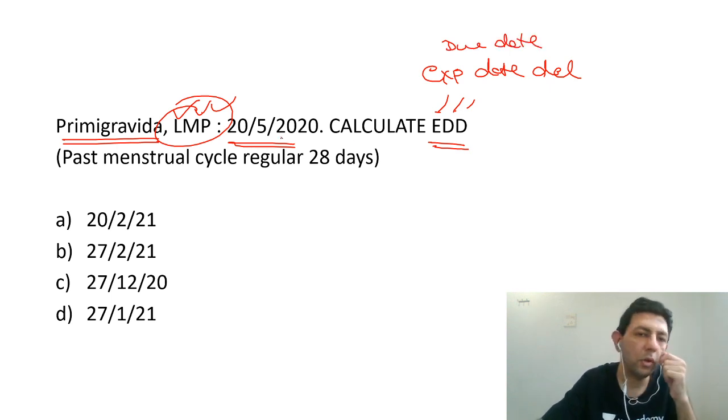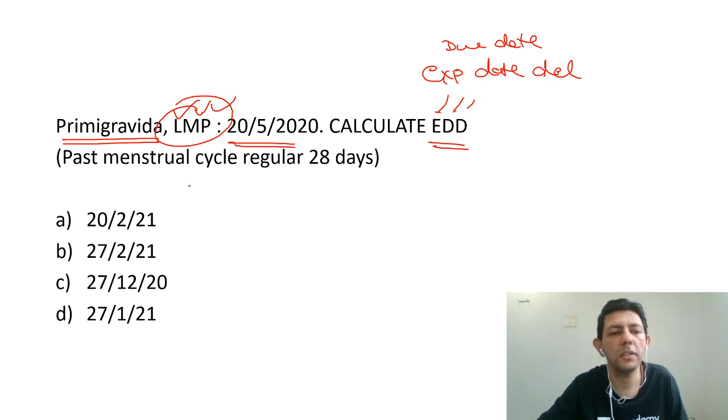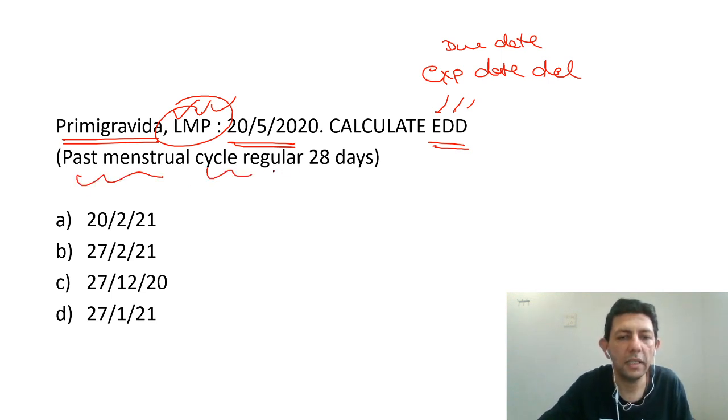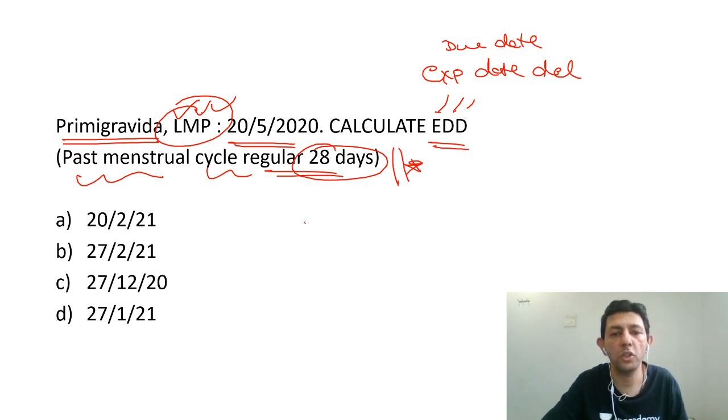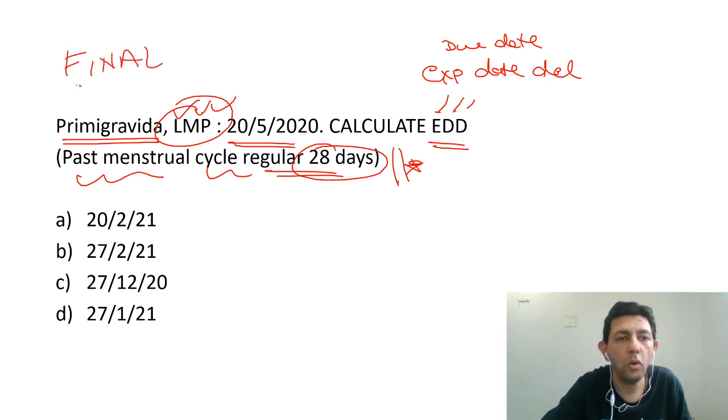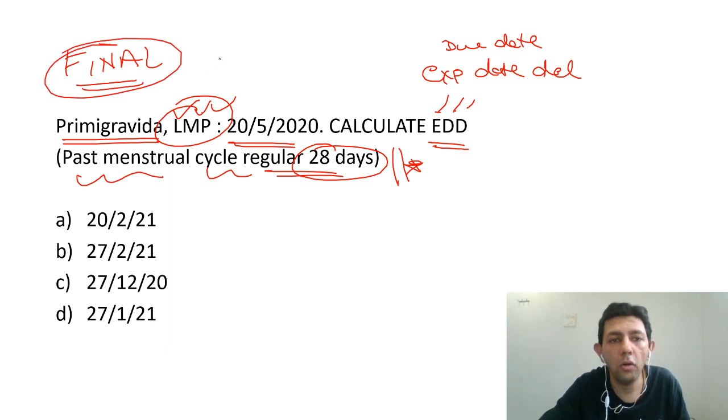Another important information which is given to us is that the past menstrual cycle is a regular 28-day cycle. This is an important information. If it is not provided, you need to ask it to the patient. Now this is of course an important MCQ which was asked in the exam, but this is also important for final MBBS students because all of you will get a long obstetric case.